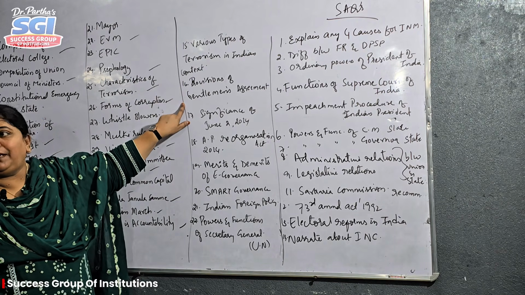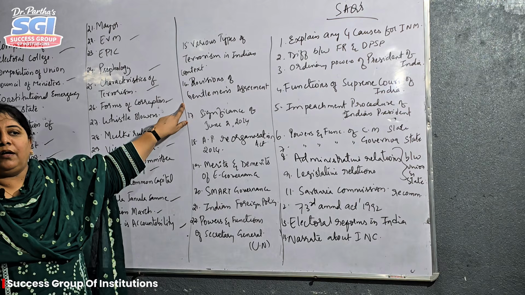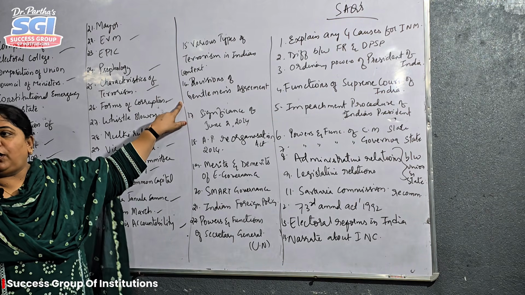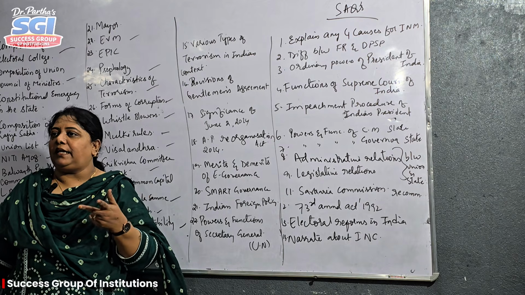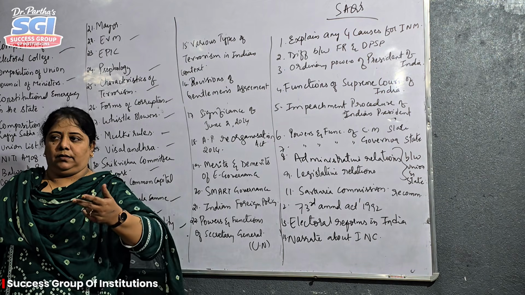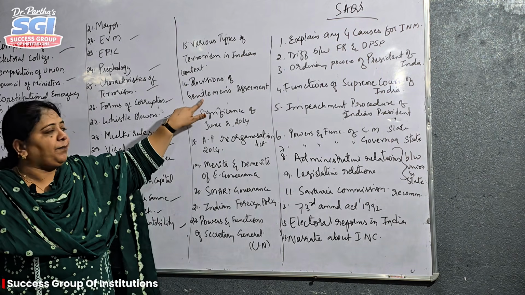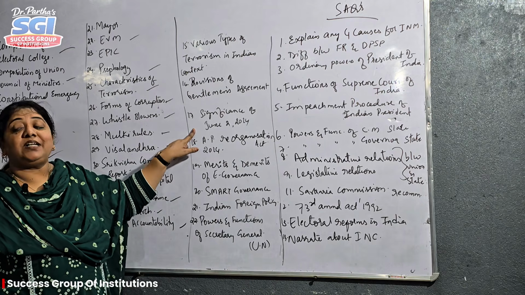Provisions of Gentleman Agreement Act. Coming down to lesson 9, provisions of Gentleman Agreement Act. What are the things they did not agree on? Mulki rule, portion of Andhra and Telangana, division of CM and deputy CM, all these things you have in the Gentleman's Agreement. Again, one more is significance of June 2.